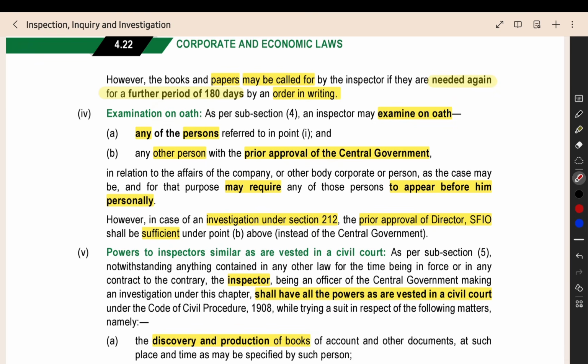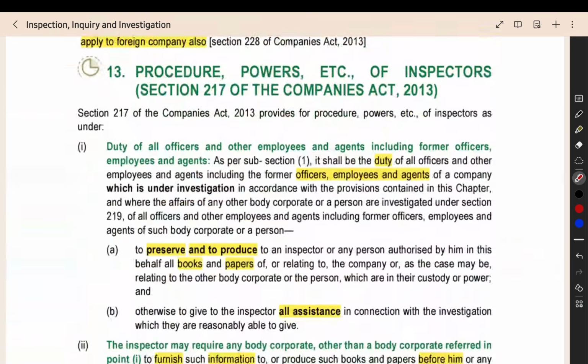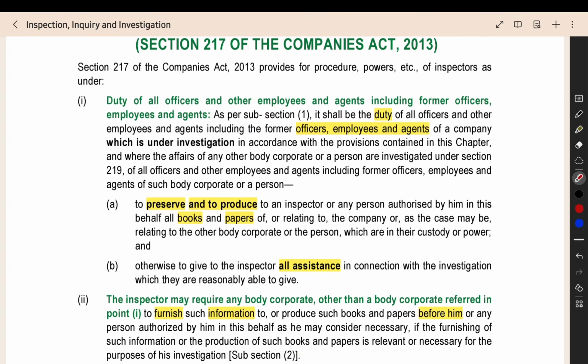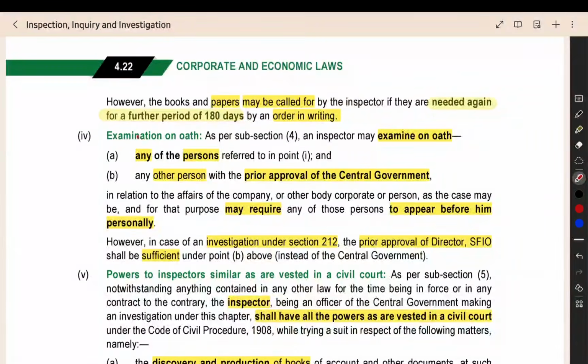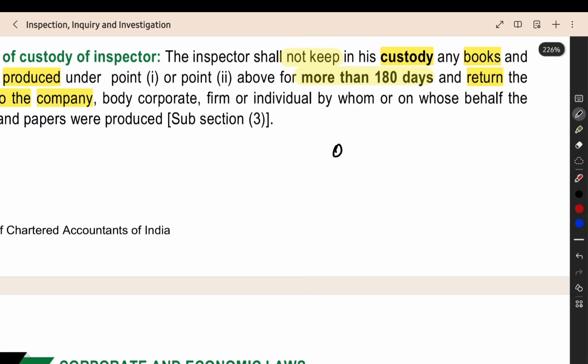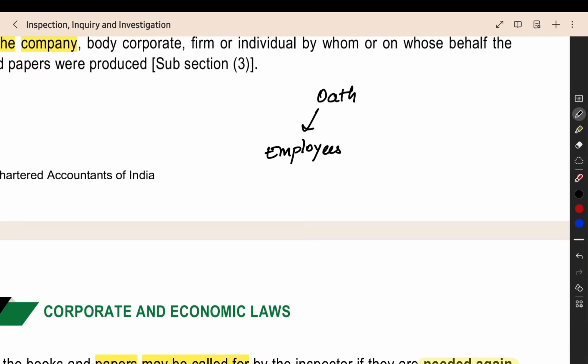And here also we are having two categories. The persons mentioned in point 1, the agents, employees, officers of the body corporate, including former officers, current employees and then the past employees. From them they can do the examination on oath, there is no problem. But if you want to examine on promise any other person, then you have to get the prior approval of the central government. So examination on oath, when you are doing it for the employees, it includes the agents, officers, everyone, present and past. There is no problem, you can do it.